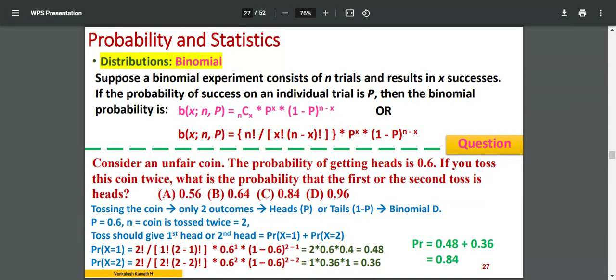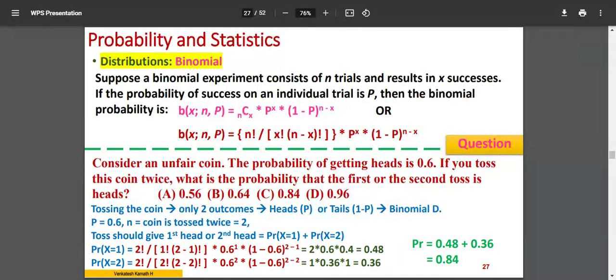If you come across the word unbiased, it has a 50-50 chance of passing and failing. Whereas here the word is unfair, so it is a biased coin. It has a biasing for something extra. So the probability of getting heads is 0.6, not 0.5. So P is 0.6.